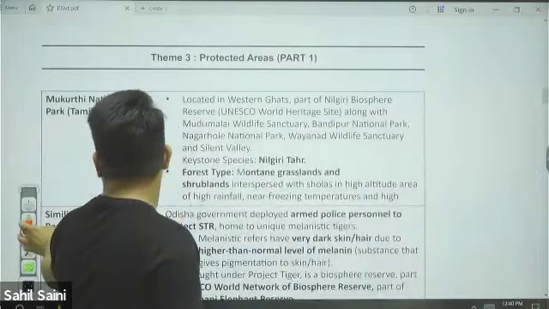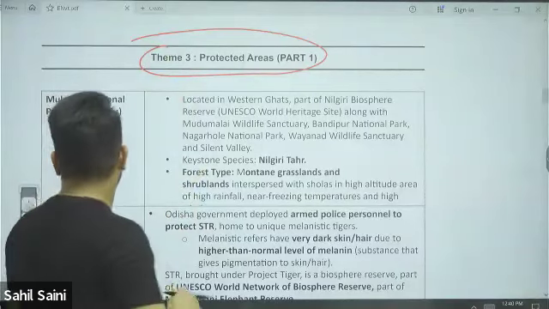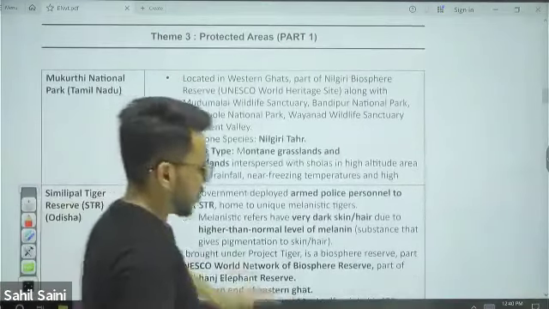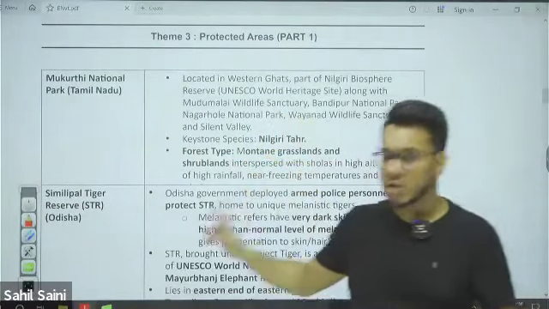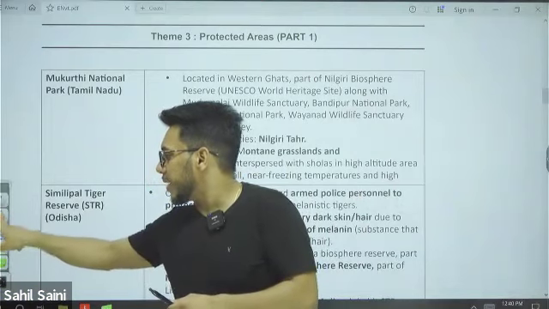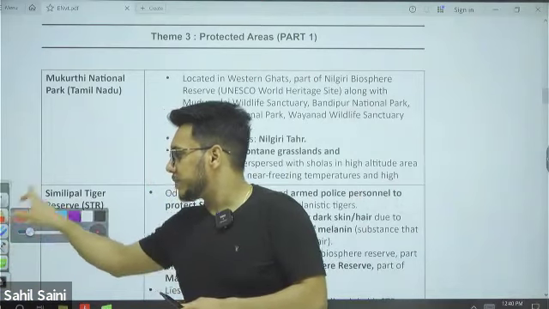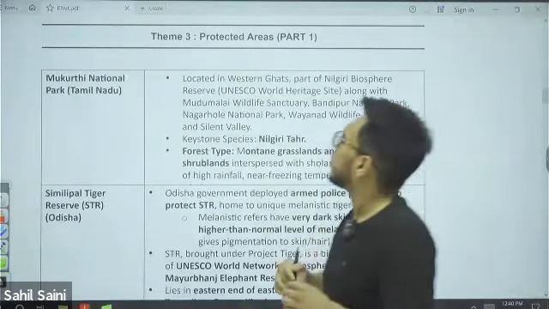Now, moving on to the third theme, that is protected areas that were in news. Now, this is going to be a very important section. And in environment, there is a great probability that a question from this particular area can be asked. Now, protected areas.